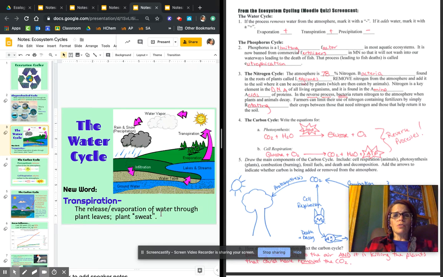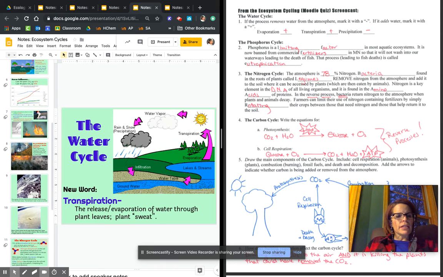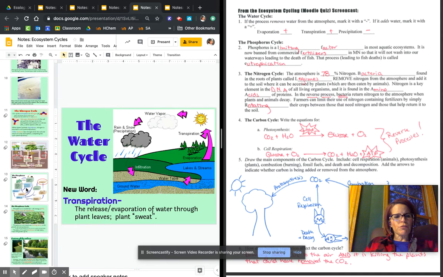And it actually is part of why rainforests rain so much. There's so many plants, they cause so much evaporation, they form clouds, and then it rains. You cut down the rainforests, and it stops raining. Crazy idea. All right, in this set of notes, we talked about the phosphorus cycle.